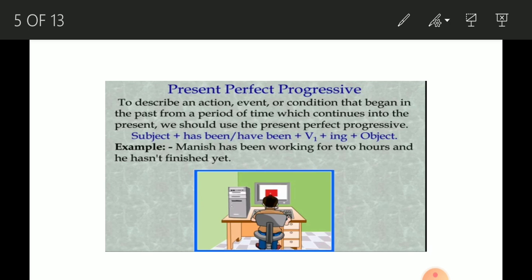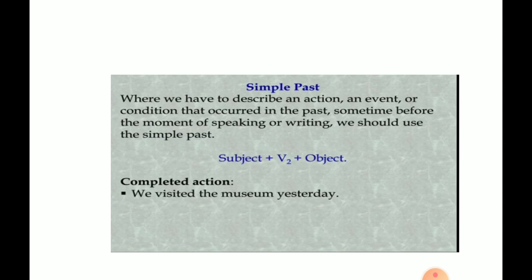Now let's move to the second part of the tenses, that is past tense. In past tense, first is simple past. Simple past is used to indicate an action that happened in the past and to report a completed action. It is often used in recounts and narratives. When you recount something or narrate your experience, you use simple past tense.